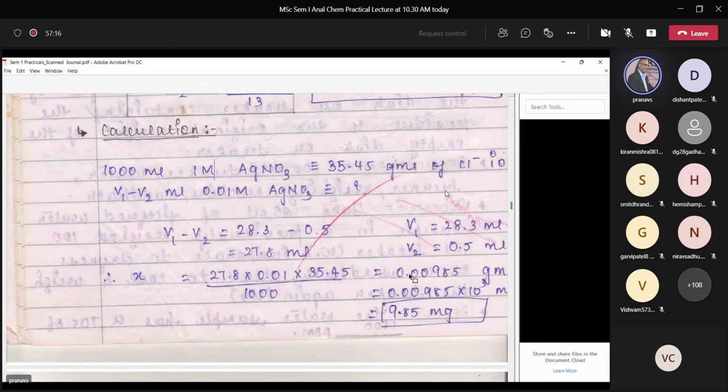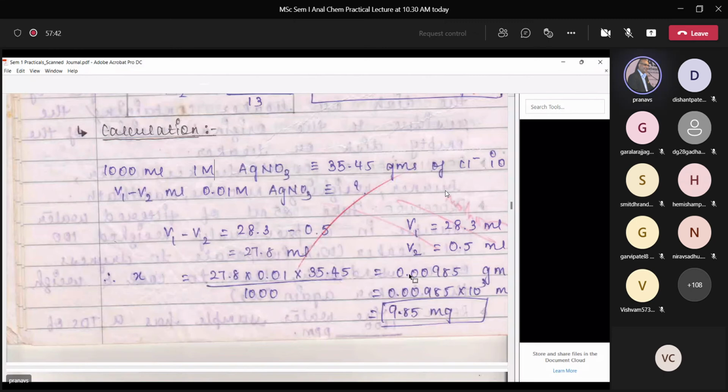The only precaution one needs to take here is that this experiment should be done under neutral conditions. One can ask under what conditions chloride ions can be titrated with silver nitrate.